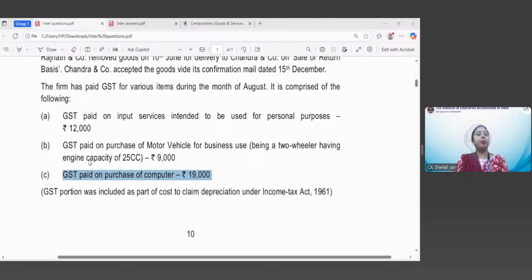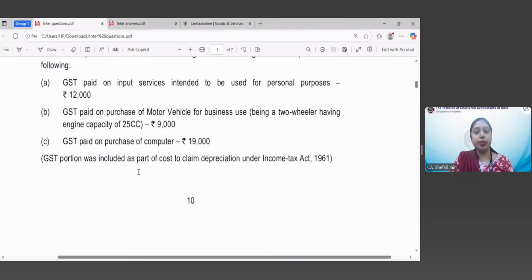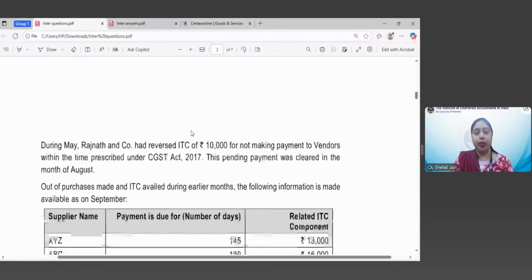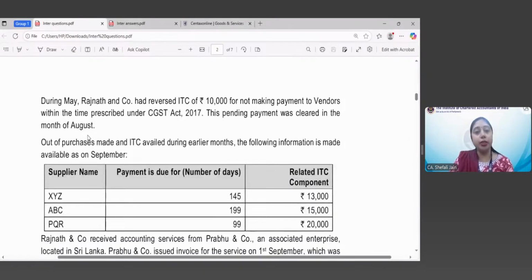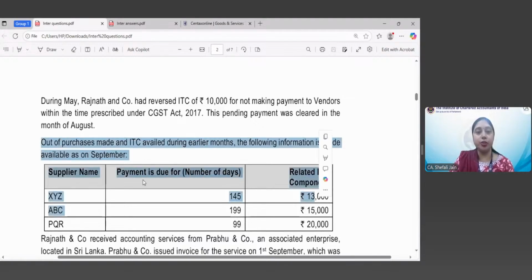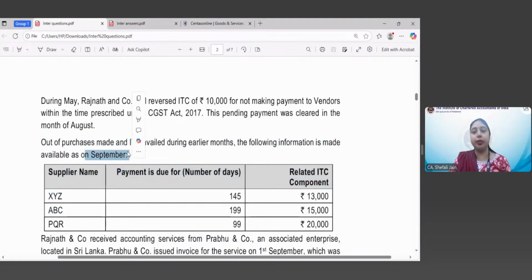So if depreciation has been taken on capital goods, then ITC cannot be claimed. Otherwise, if you are taking ITC on the same, then you cannot claim the depreciation. So this is also not available. ITC on 19,000 is also not available. Till now, we have only got the amount of 9,000, plus the information for the month of August, which is provided to you, because the subsequent information is for the month of September. So we are not yet checking it.